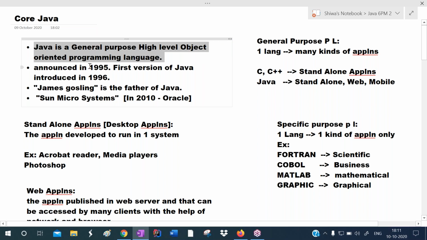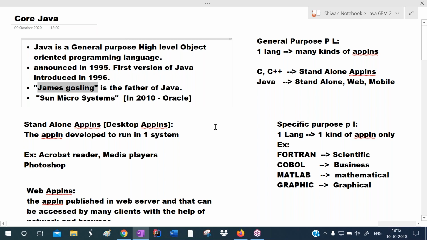It was officially announced in 1995, but the first version was released in 1996. James Gosling and his team developed this Java language. James Gosling played the major, lead role in the development of Java. That's why we call him the father of Java.